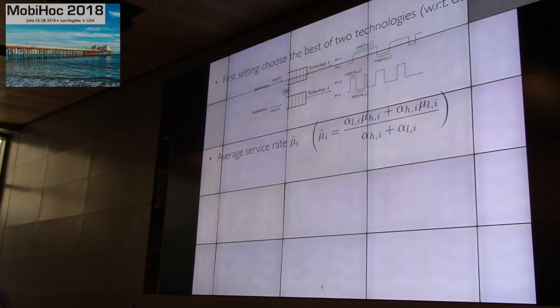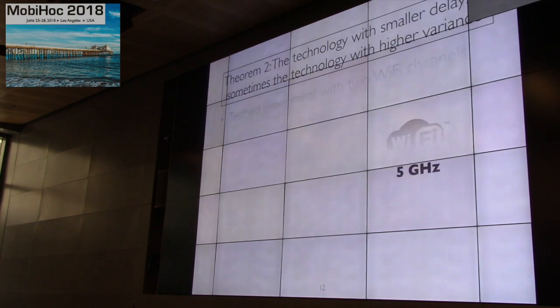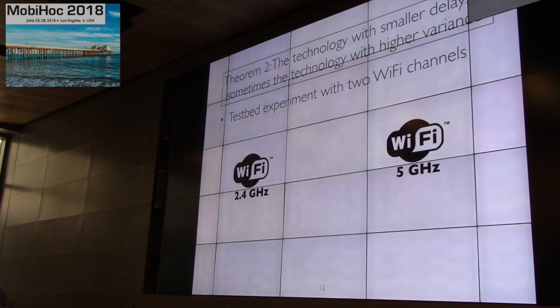But you have different arrivals that are going into each one, or is there a splitting that's happening? No, for now there is no splitting. For now we just look at what happens in one case and what happens in the other case. And then I will talk about the splitting. So what you're saying is that even when you have the same arrivals going into each one, the one with the higher variance need not give you higher delay. Exactly. That's interesting. And that's the experimental result that I will show now with two technologies.